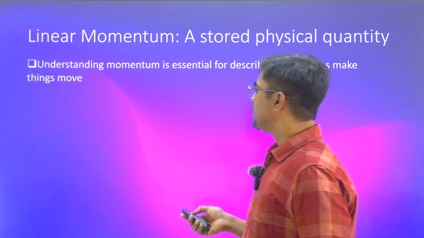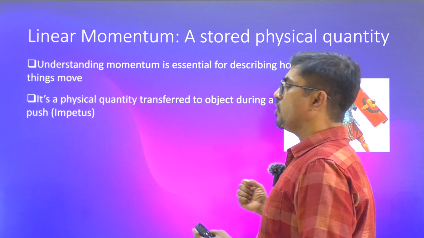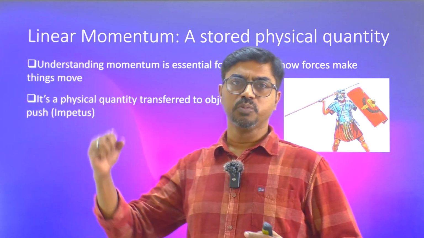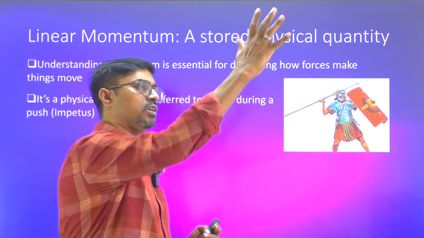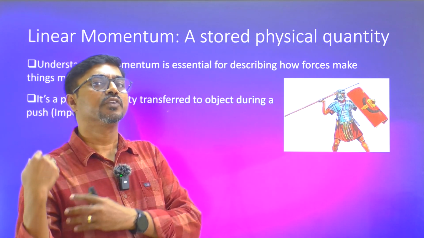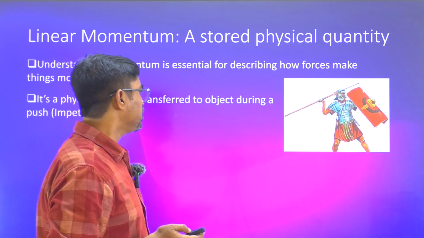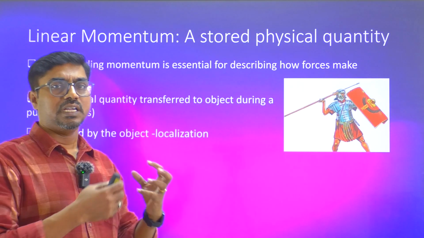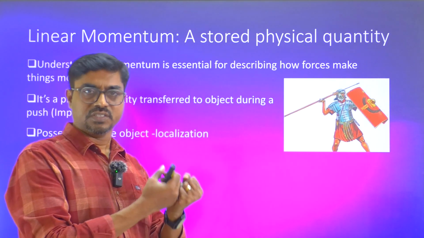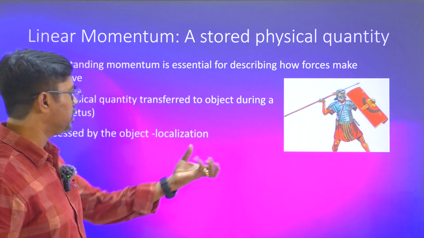So how do we understand momentum? Momentum is something which is transferred to the body. We call it a push. Imagine an object is given a push, a javelin or a sphere is thrown, and this momentum is transferred from our body to the object. So whenever you transfer that push, the body possesses it. This is a quantity which is possessed by the body. It is localized within the body.